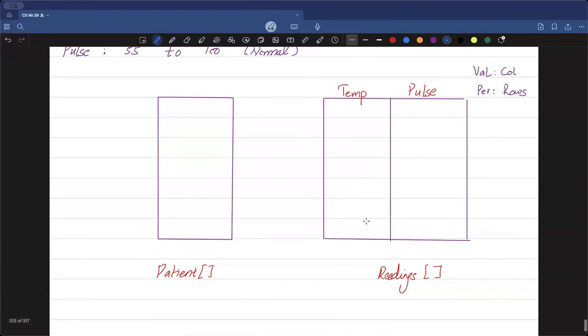What this means is that if a specific person has the hospital ID 1, which indicates that this is my position number 1, then the name at position number 1 in the patient array, for instance Mars, has the patient hospital ID number 1.